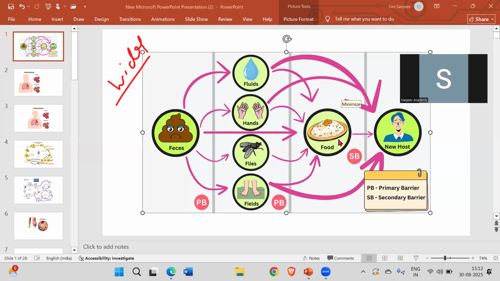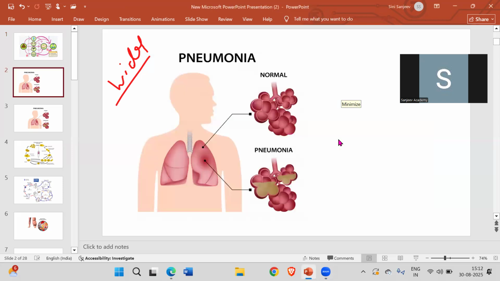Then the second one which you have is pneumonia. This is also a bacterial disease, caused by Streptococcus pneumoniae. You get influenza-like symptoms here, like fever and chills. As you see in this diagram, it mainly affects your lungs.